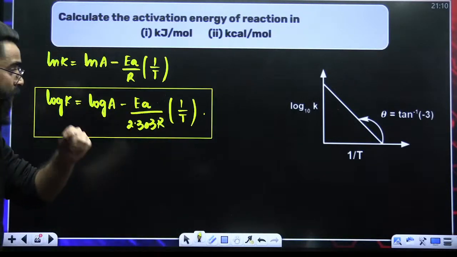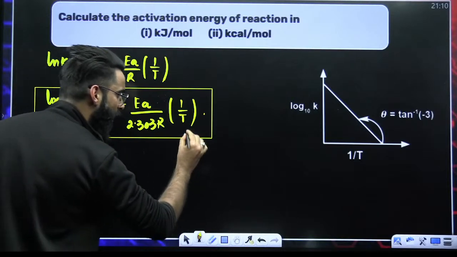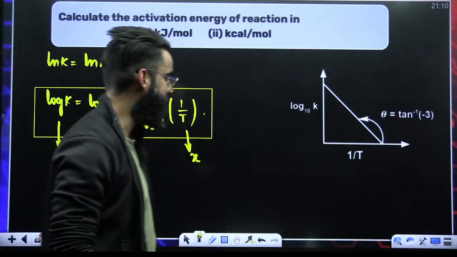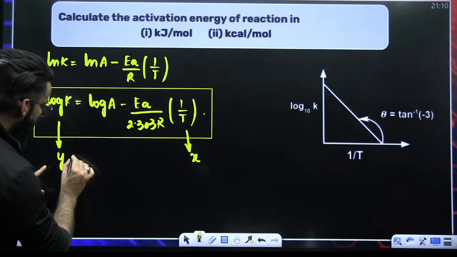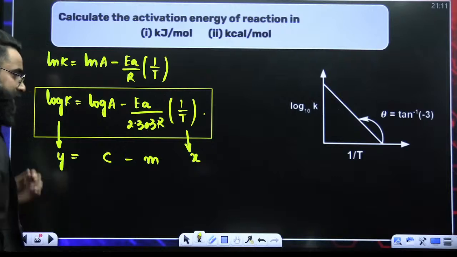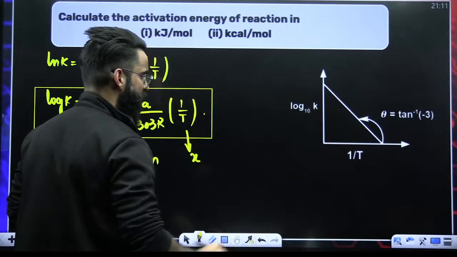Now, my dear students, look carefully. I have plotted a graph between log K and 1 by T, right? The equation is of the format y is equal to minus mx plus c. So what is the slope of this graph?